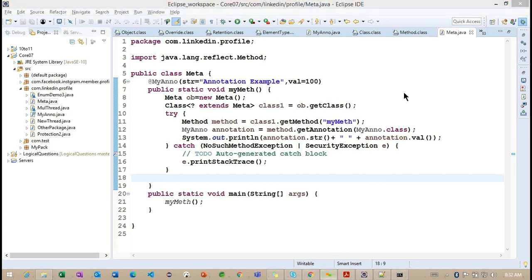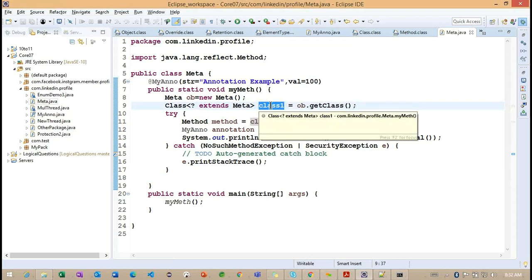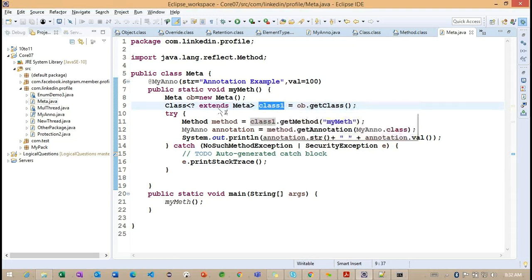Sorry, I did not understand your query here. Can you please elaborate more? Can you please explain the class type which you have used for class on reference, line number 9? What is this class, and then in angle brackets extends meta? What exactly is this class, I'm asking?